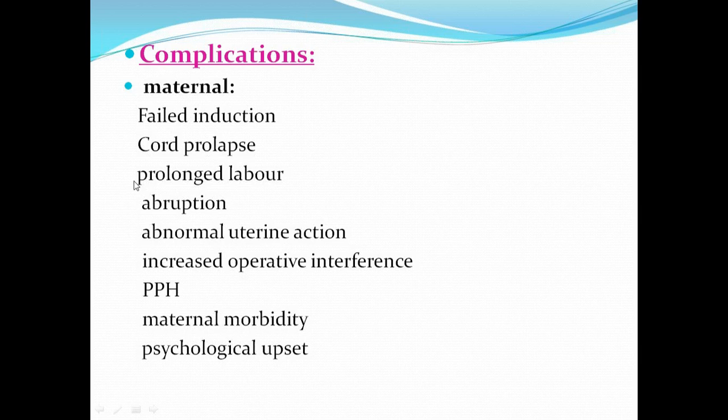Then, the second complication is cord prolapse. Now, in induction of labor, you are artificially inducing labor pains, and due to some reason, the membranes may rupture even before the actual onset of the active phase of labor. In the last session, we had a discussion as to ideally when the membranes should rupture.